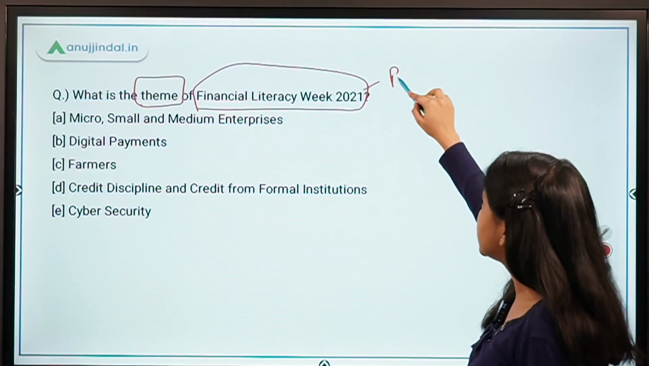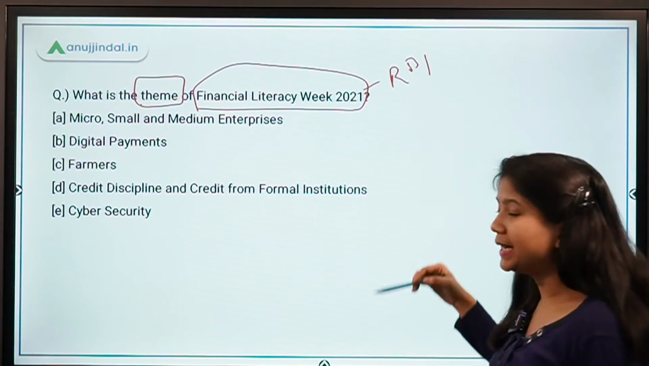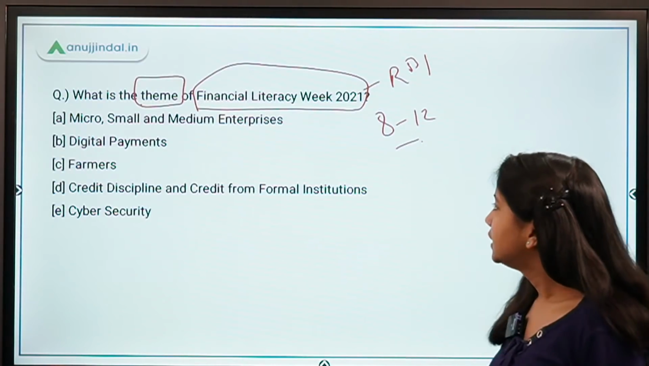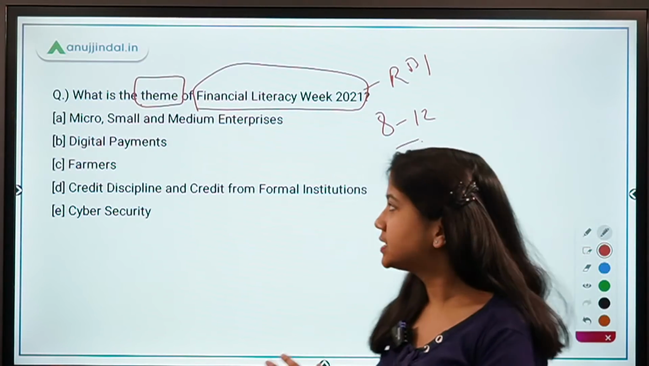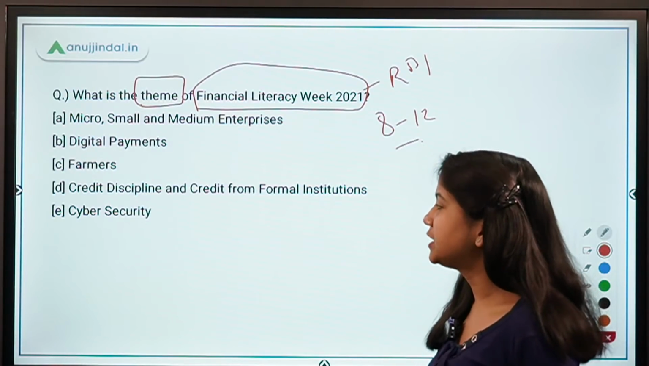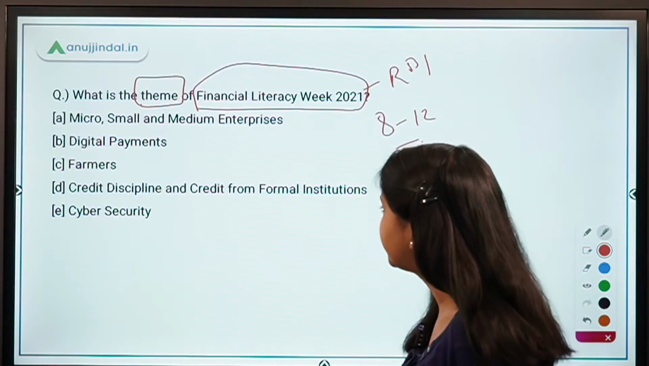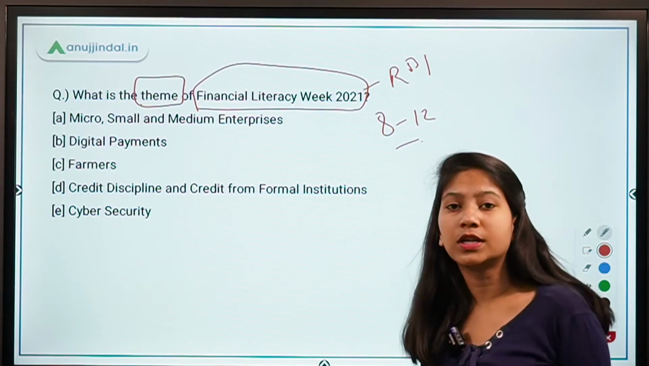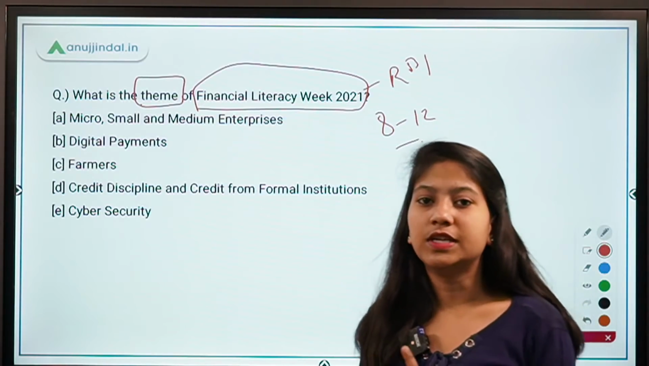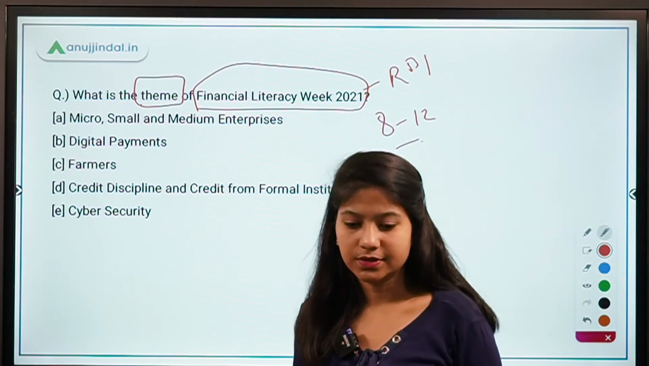So this week is observed by RBI and in 2021 the dates were 8 to 12. Now tell me the theme of this week. Micro, small and medium enterprises, digital payments, farmers, credit discipline and credit from formal institutions, or cyber security. Which one is the theme of this year's Financial Literacy Week?